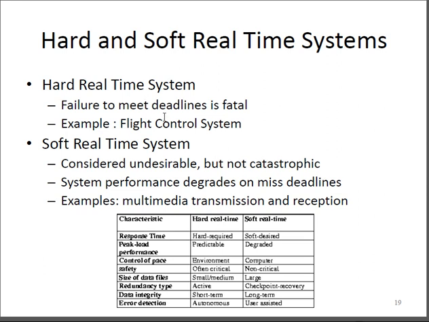So for example, take flight control systems, where the appropriate landing and appropriate takeoff are all part of the hard real-time system, or a nuclear power plant control. It is a hard real-time system. There should not be any lag or any delay in those control actions. So this is what we mean by hard real-time systems.